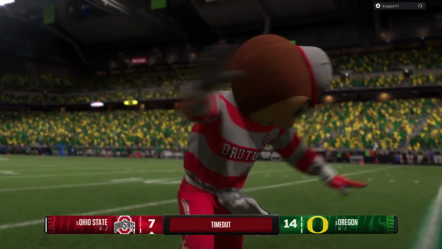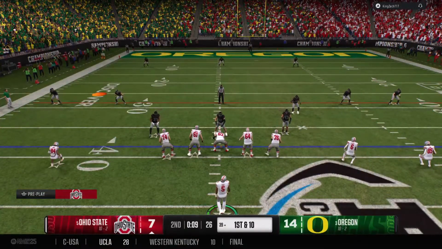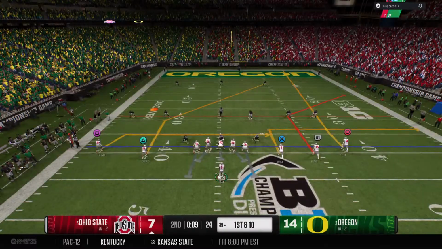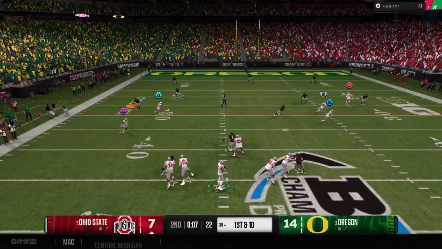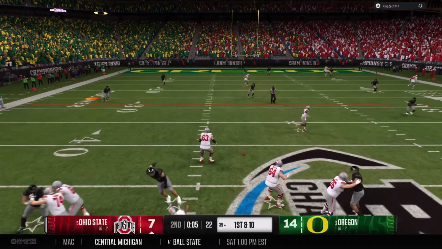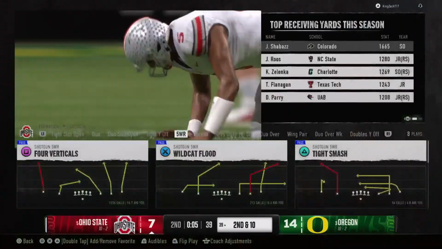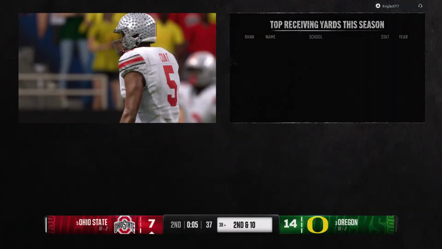Timeout is called to Duck strategy. Time for just 1 or 2 plays here before halftime. Line getting set up. It's a first down play. Quarterback drops back from the shotgun, looking for a receiver. And it's incomplete. Just 5 seconds left on the clock now.